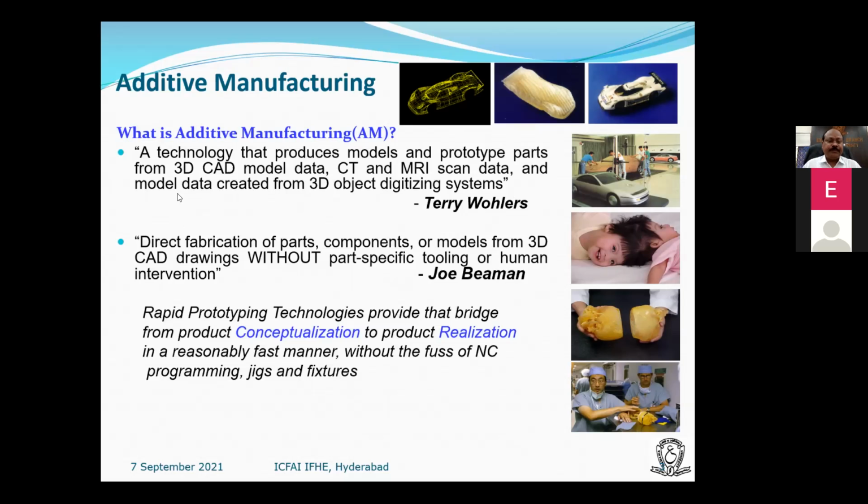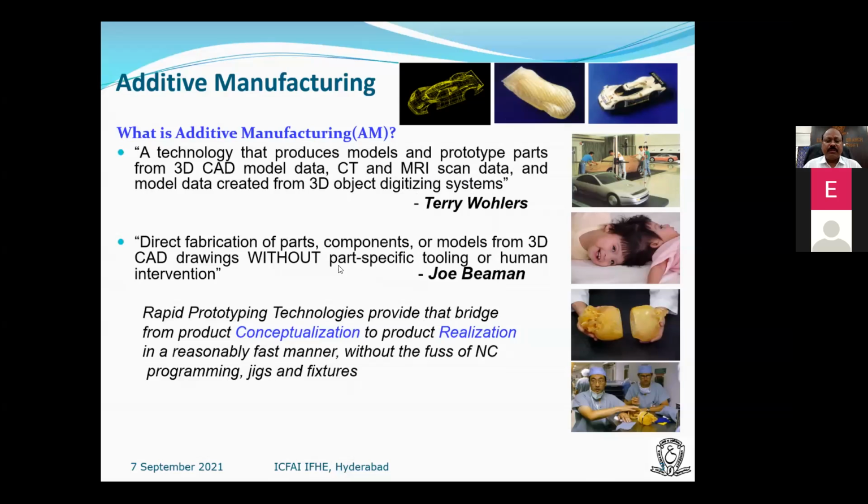The CT scan and MRI data are given by the doctors. And then there are 3D object digitizing systems, that is reengineering or reverse engineering. So for 3D printing machines, we can give three types of data. One is CAD data, which is created by any one of the CAD software. Another is CT and MRI scan data, which is given by the doctors. And the third is reverse engineering data, where an existing part can be converted into a 3D CAD model.